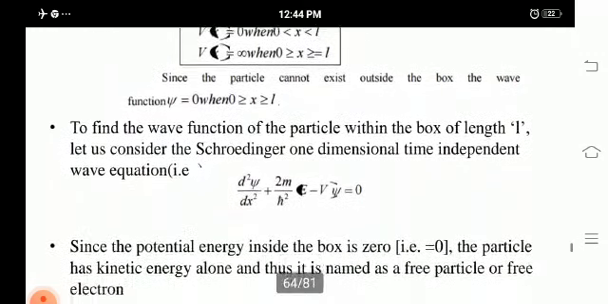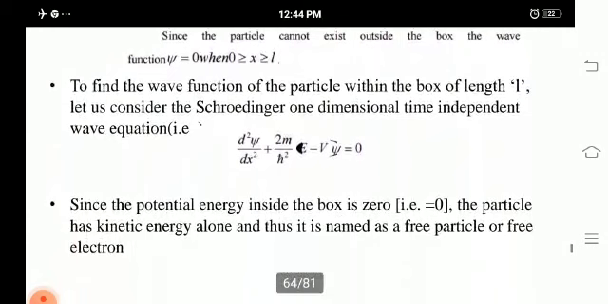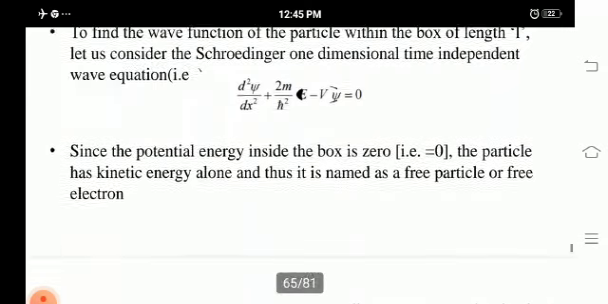To find the wave function of the particle within the box of length L, let us consider Schrodinger's one-dimensional time-independent equation, that is d squared psi by dx squared plus 2m by h cross squared into (E minus V) psi is equal to 0. Since the potential energy inside the box is 0, the particle has kinetic energy alone and thus it is named a free particle or a free electron.